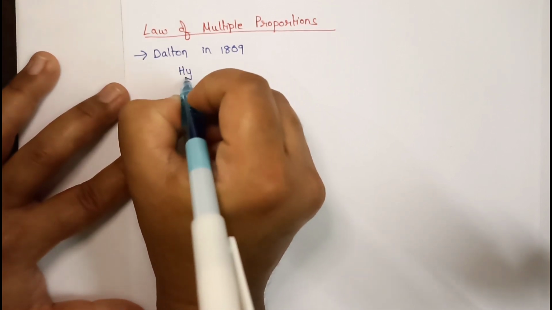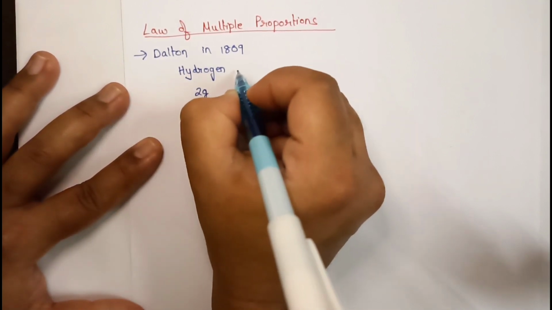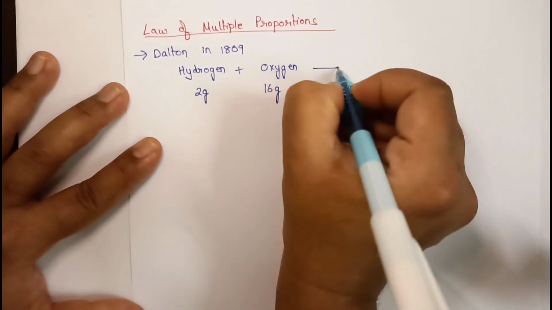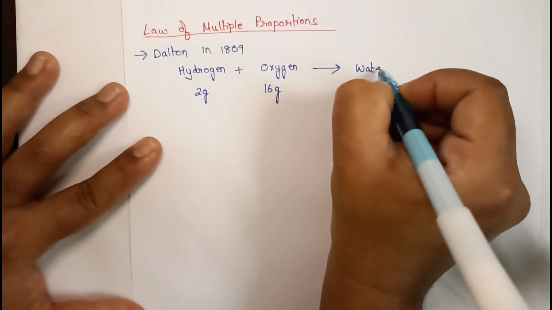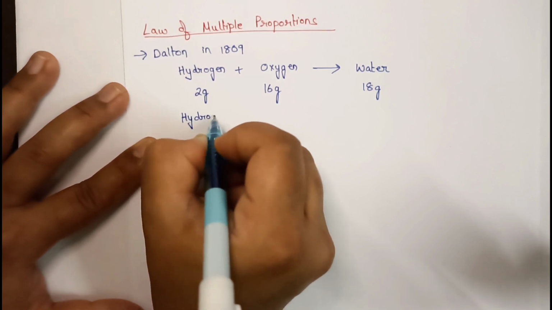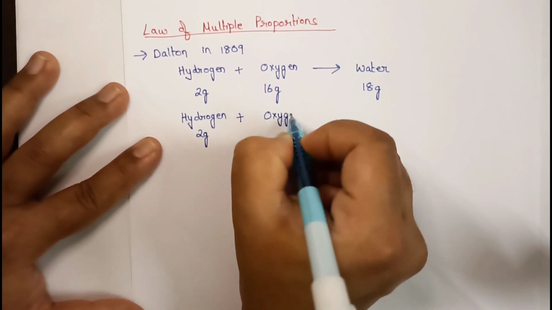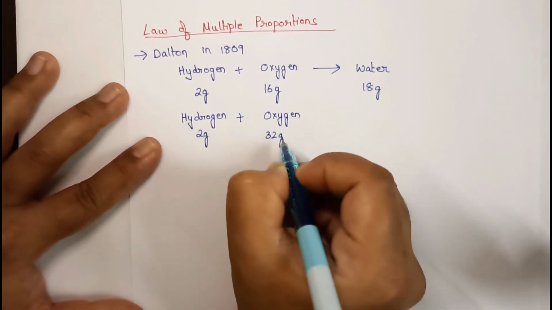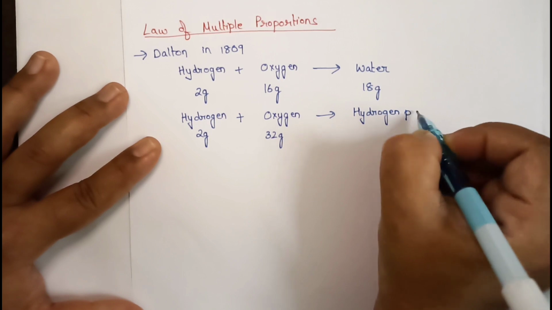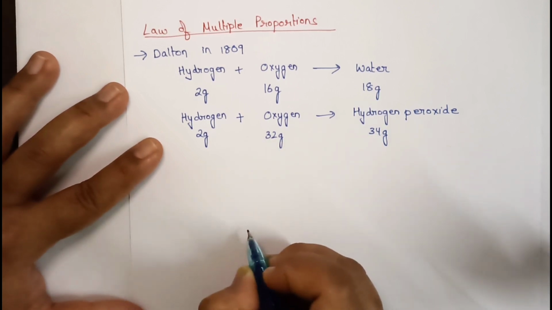Let us see. When 2 grams of hydrogen combines with 16 grams of oxygen, he got water whose weight is 18 grams. Similarly, when hydrogen of 2 grams combines with oxygen whose weight was 32 grams, okay, he got hydrogen peroxide. Instead of water, what did he get? He got hydrogen peroxide whose weight was 34 grams.